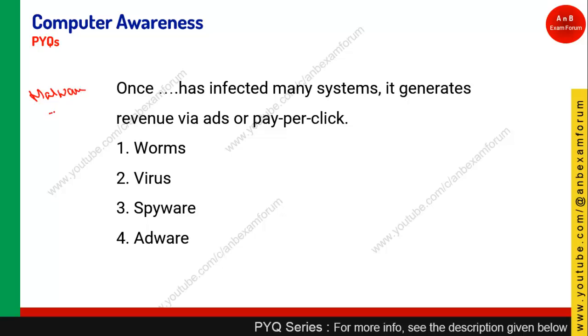Adware means advertisement plus malware, which is used to show advertisements, and from those advertisements the third party gets the revenue. So those are known as adware. Option 4 is the right answer.